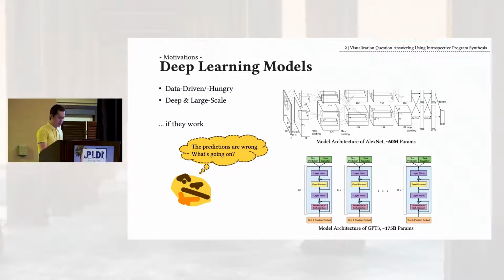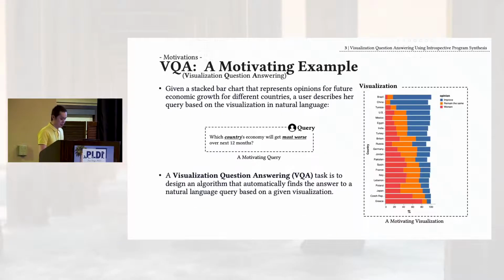On the other hand, there are also concerns about the unpredictable behaviors of those models, in the sense that developers sometimes have no idea what went wrong when a deep learning model started to misbehave and predict the wrong answer. Especially when the size of a deep learning model has grown from around 60 million to 170.5 billion over the last decade.